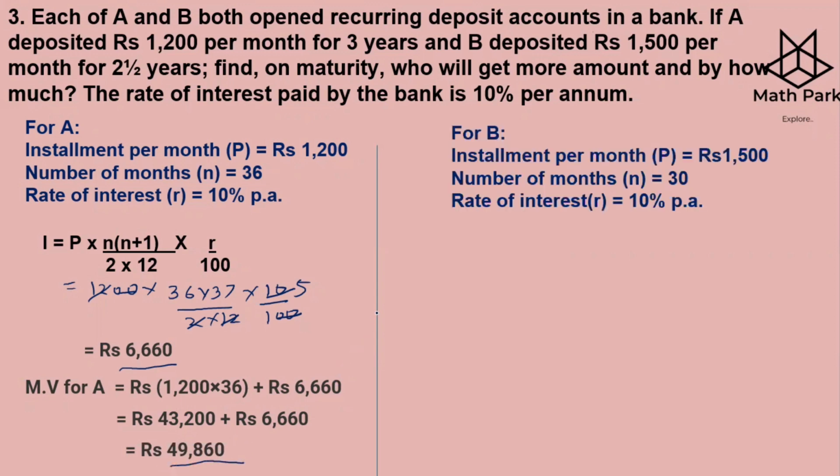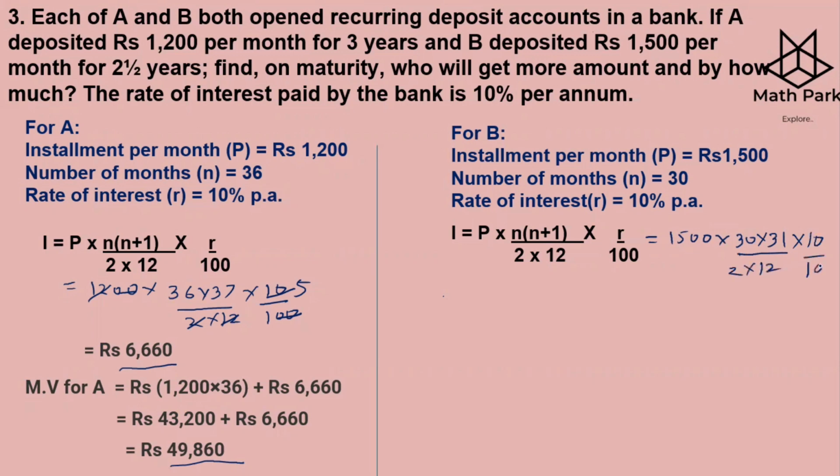So for B, the installment per month is rupees 1,500. He is investing a little more, but the number of months is less. It is 30 months. The rate of interest is 10% per annum again. We calculate the interest for this person. So we have P, which is 1,500, into N is 30, N plus 1 is 31, into R is 10 upon 2 times 12 and here upon 100.